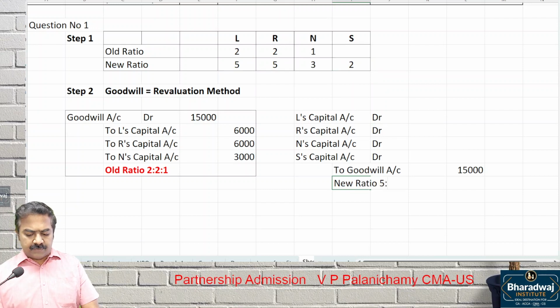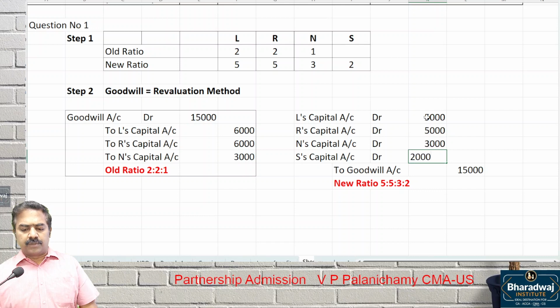This will be transferred in new ratio. What is the new ratio? 5:5:3:2 ratio. Transfer it: 5,000, 5,000, 3,000, 2,000.